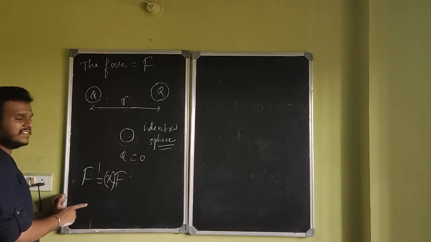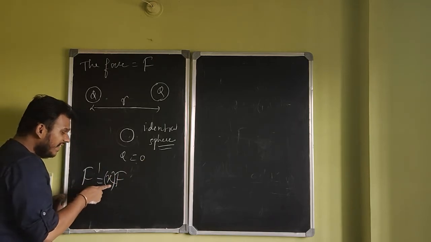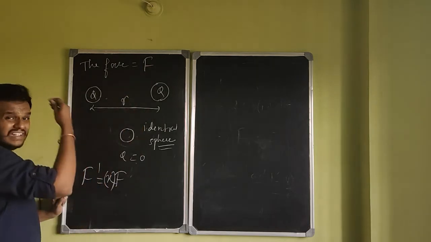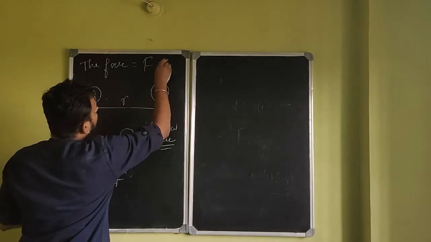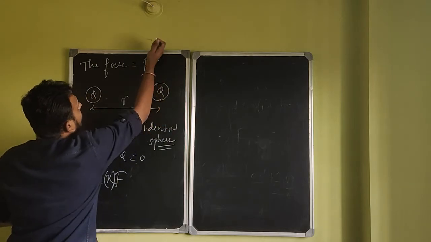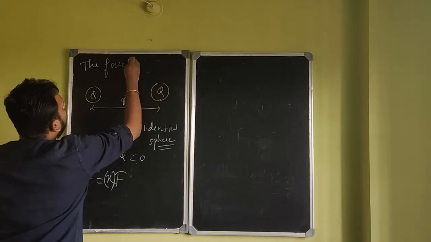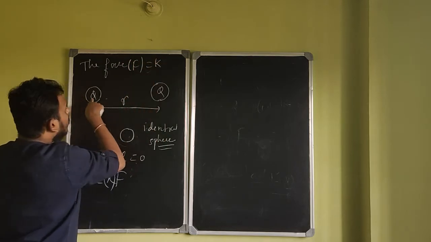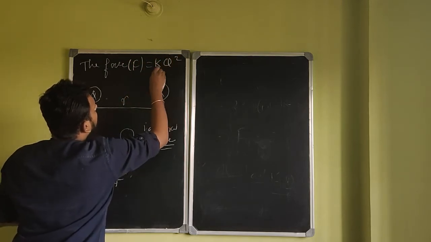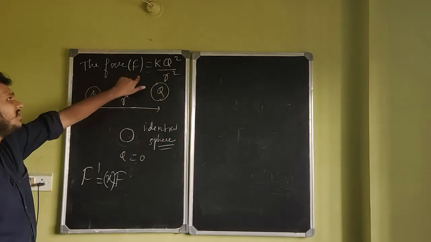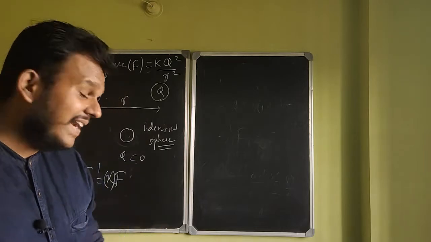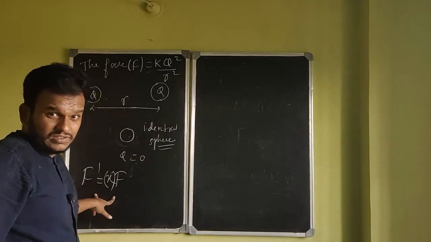You have to find the value of x. How many times is the new force compared to the old force? And how much is the old force? The old force you already know, it is F. The force F is equal to K Q1 Q2, which is Q squared by R squared. So force is K Q squared by R squared. All you have to do now is find the new force and get the final answer.